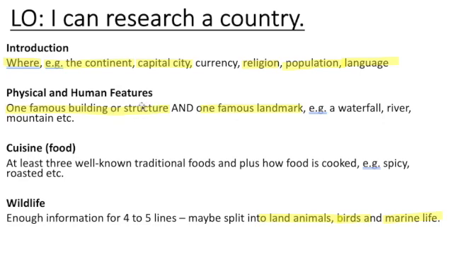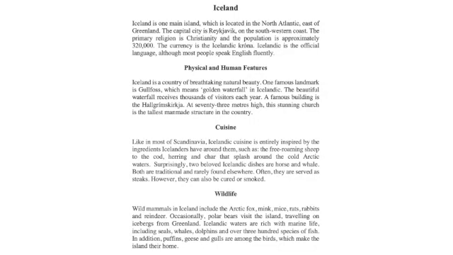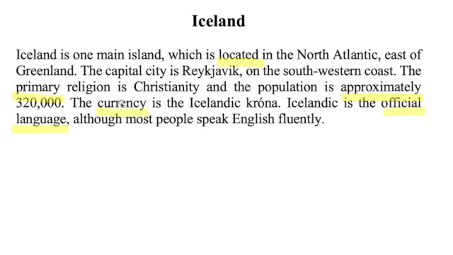So human features are things that are man-made. Physical are to do with the ones that are already there, such as landmarks. You're going to look up the food and wildlife. So in lesson 2, we are going to take a look at how to write our introduction. And I'm going to do a model version for you.